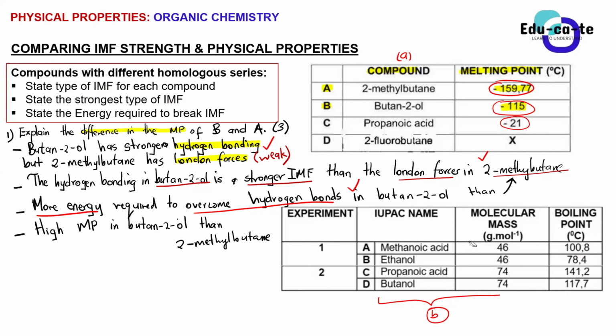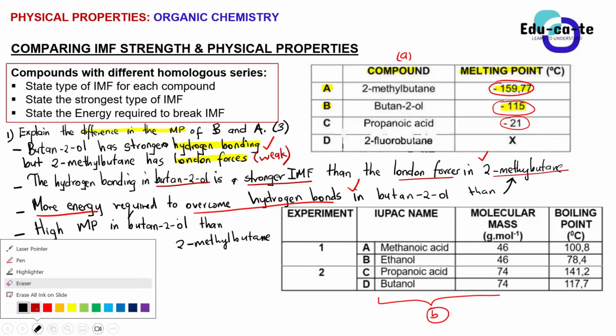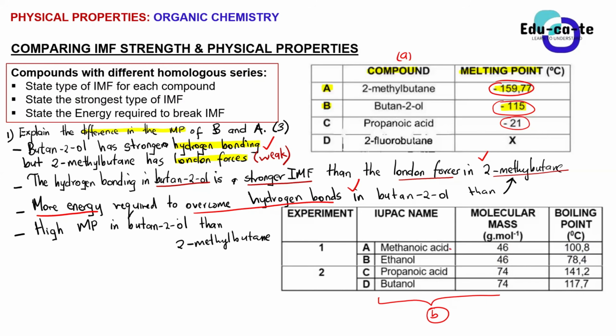hydrogen bonding. Okay, so basically, remember guys, when you're comparing methanoic acid and ethanol, both of them have strong hydrogen bonds. You mentioned that as your first point. Both have strong hydrogen bonds. That's the intermolecular force.